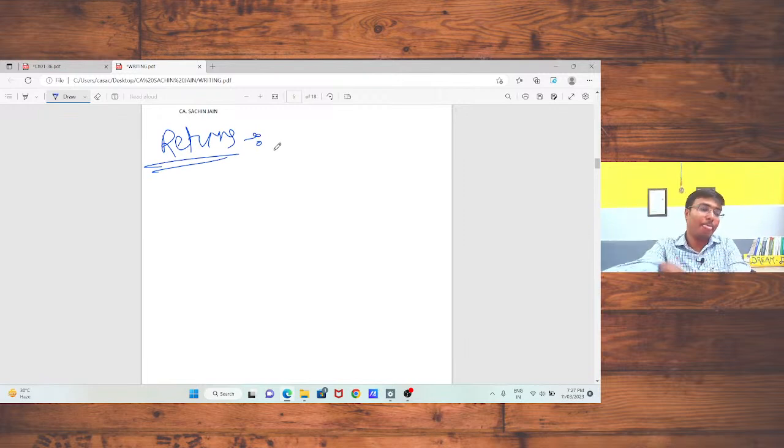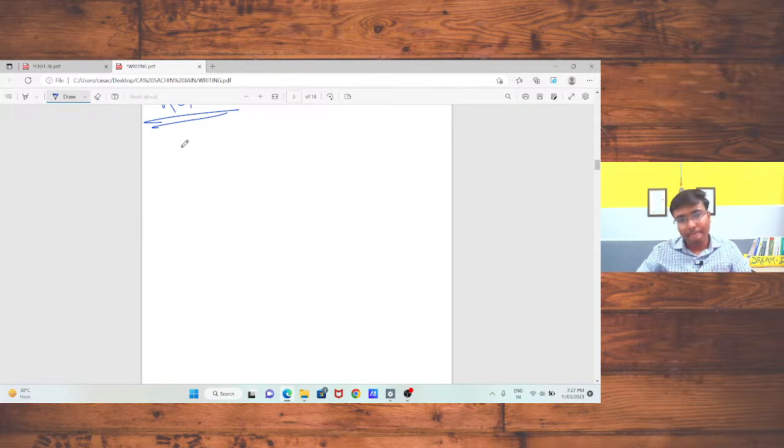Sir, what are the various returns under GST? I am just explaining this with the help of certain examples.